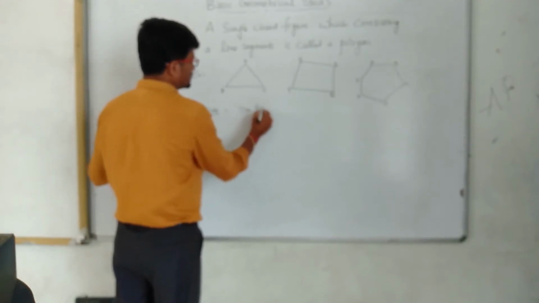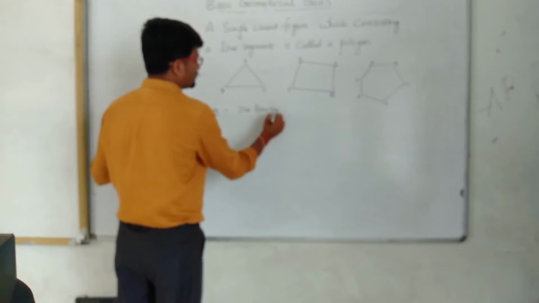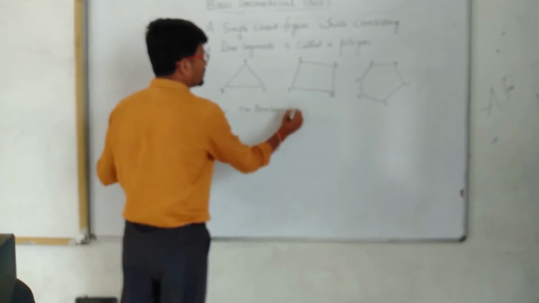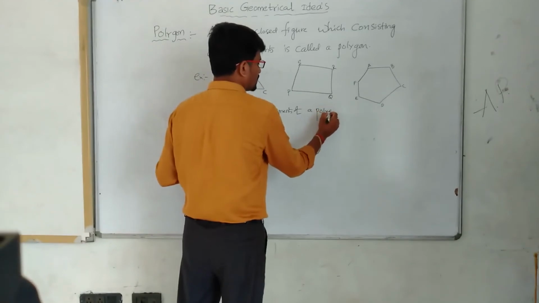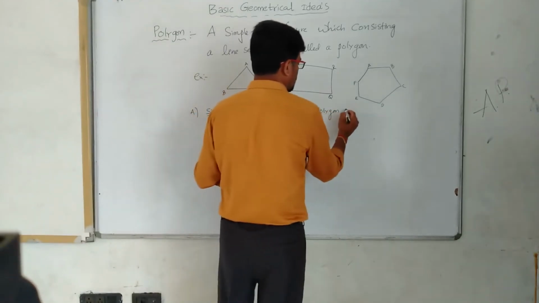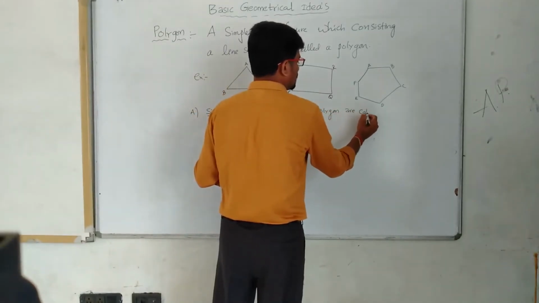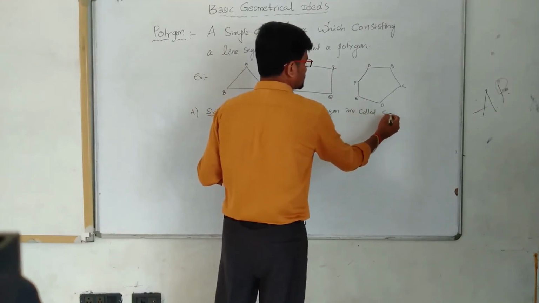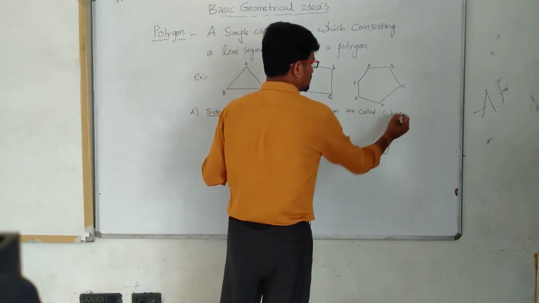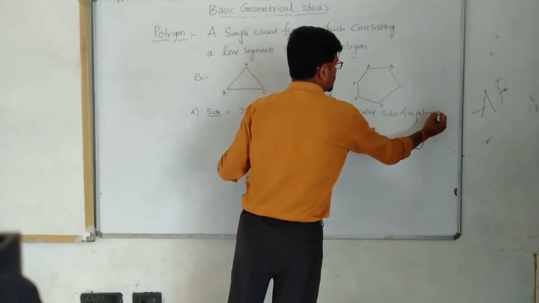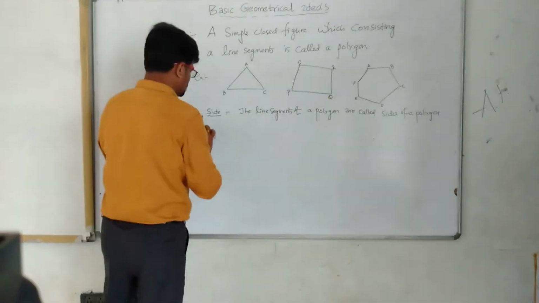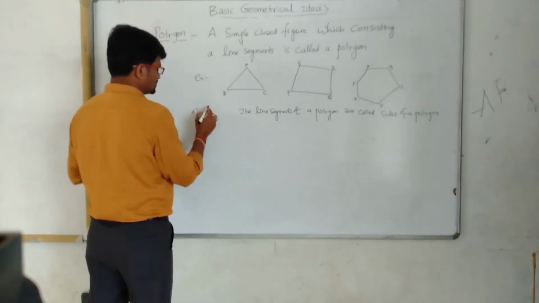The line segments of a polygon are called sides of a polygon. You can write the definition as it is here: sides.